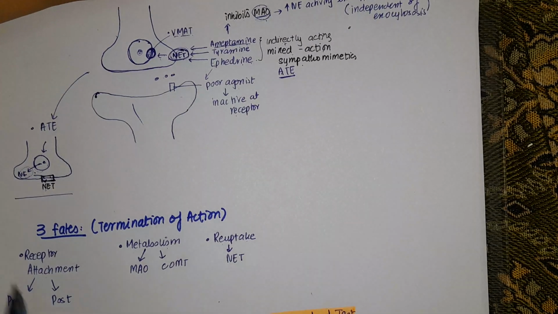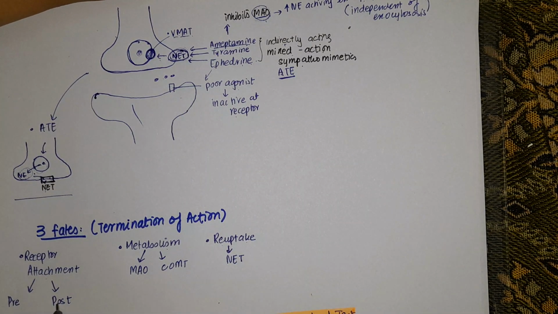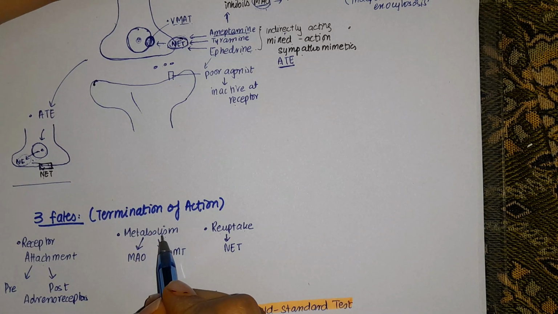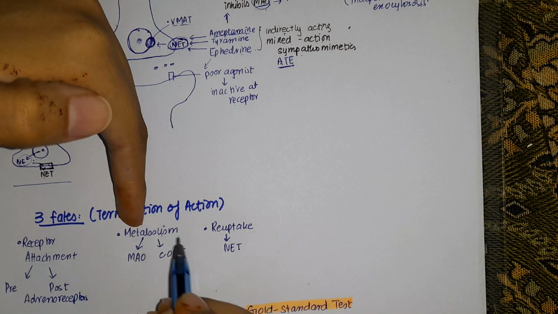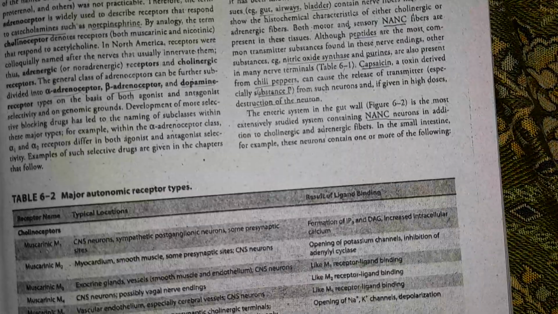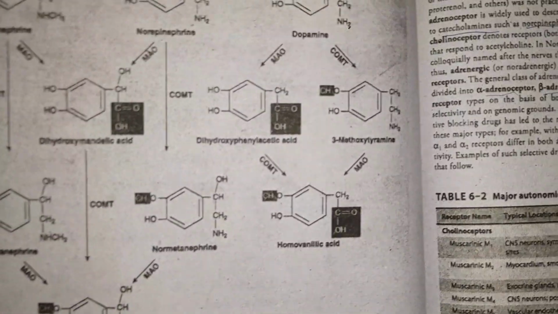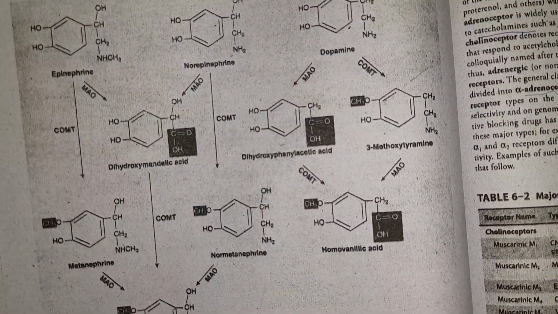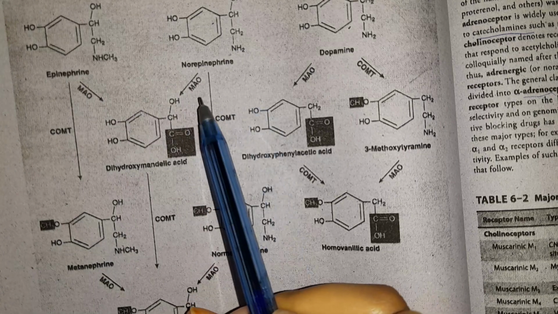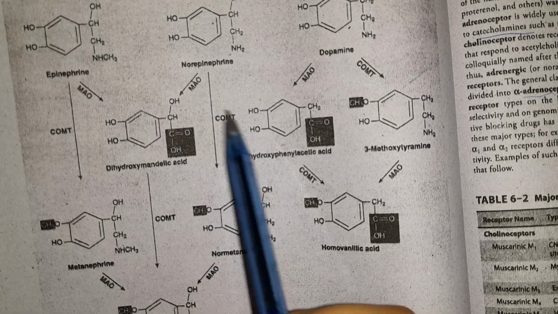The fates are either receptor attachment on the pre or postsynaptic receptor, which are specifically named adrenoreceptors. And then we are going to discuss the second fate, that is metabolism, and the third fate, as you know, was reuptake. So let's go to the second fate, that is metabolism. If we come to this diagram, we are very much familiar with metabolism. So epinephrine and norepinephrine, as I told you, can be acted upon by MAO or by COMT.